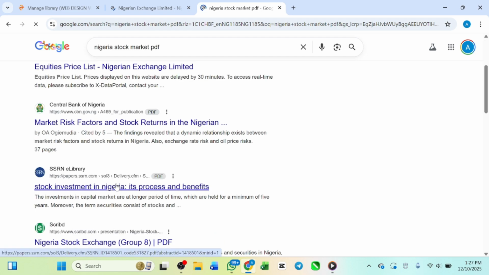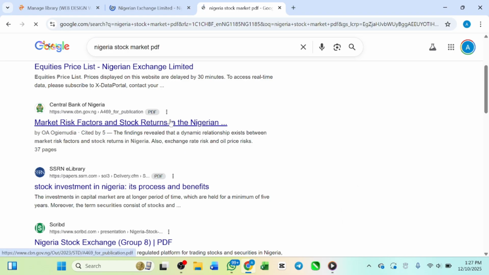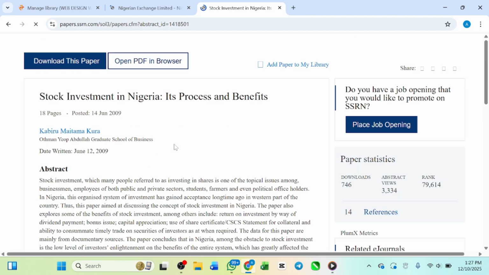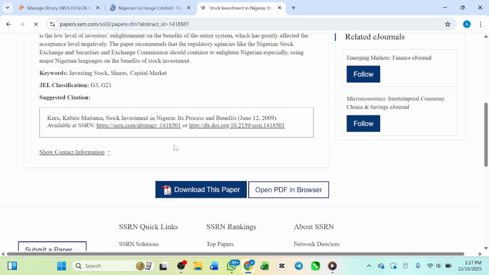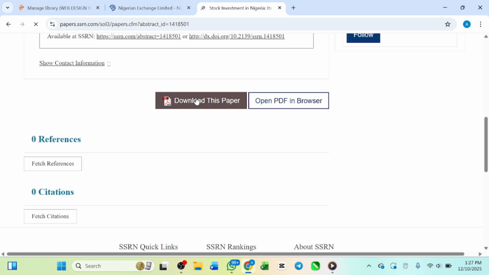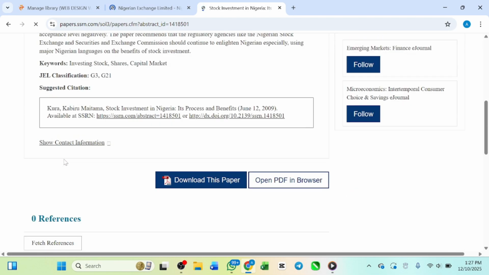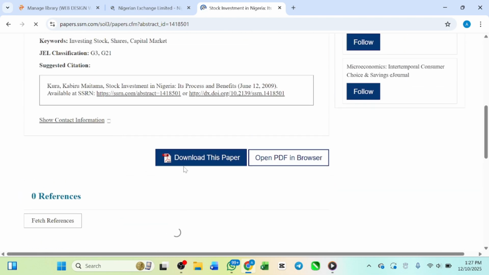This is SSN, and then this one is also a PDF. Okay, so I'm going to download this PDF. This is a PDF on the Nigerian stock market. All right, so this is the PDF. This is just the abstract of the PDF, so I'm going to download it.